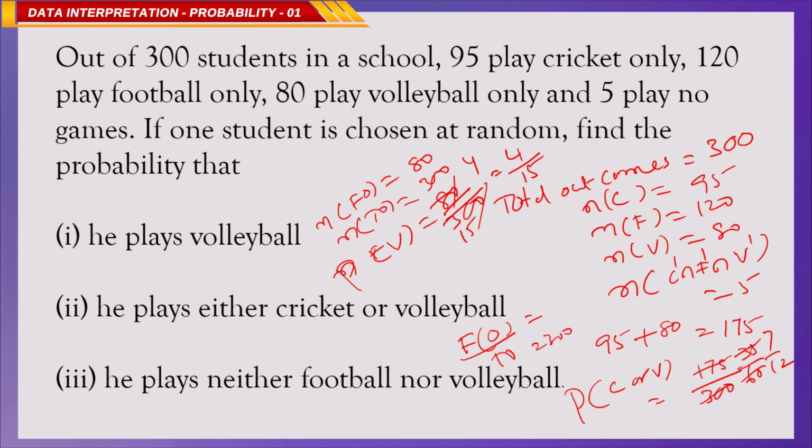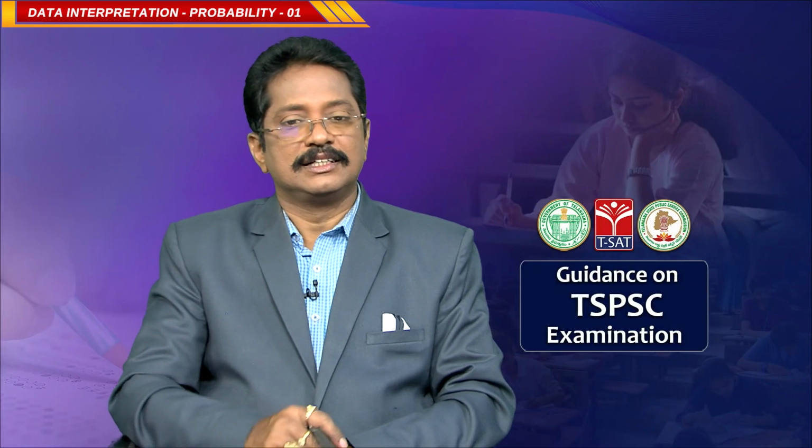He plays neither football nor volleyball. So they should not play football or volleyball. Here 5 play no game, so 300 minus 5 is 295. Okay, for neither football nor volleyball, what you have to do is simply find who play football or volleyball and subtract from 1, then we will get the answer, because the complementary probability is 1.